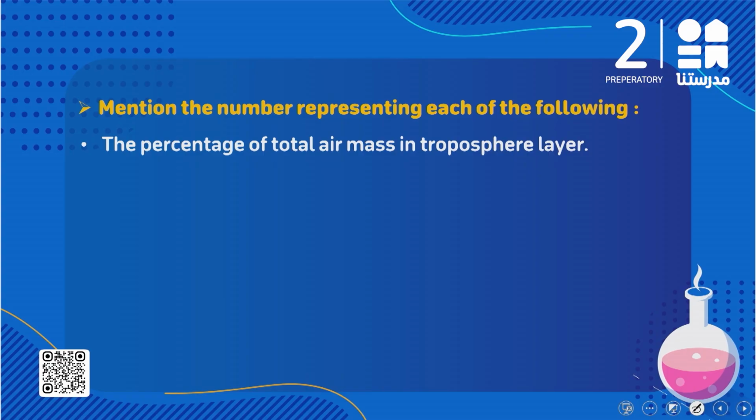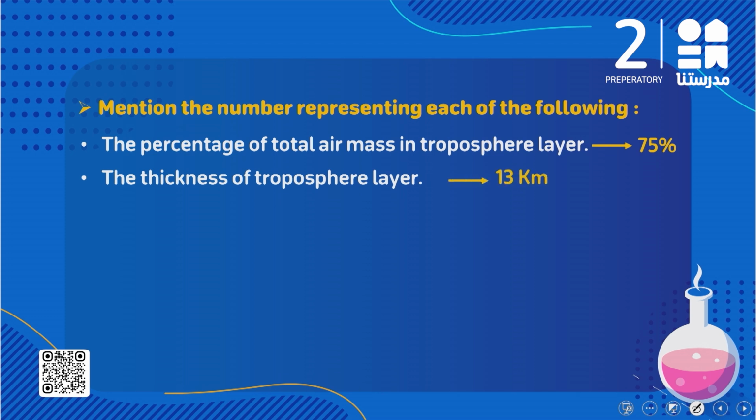What about the percentage of total air mass in troposphere layer؟ احنا قلنا الـ troposphere layer it has a percentage of 75% of total air mass. So all the weather phenomena take place in the troposphere layer due to it has 75% of the total air mass. طيب thickness of troposphere layer احنا قلنا الـ thickness of troposphere layer equals 13 kilometer.